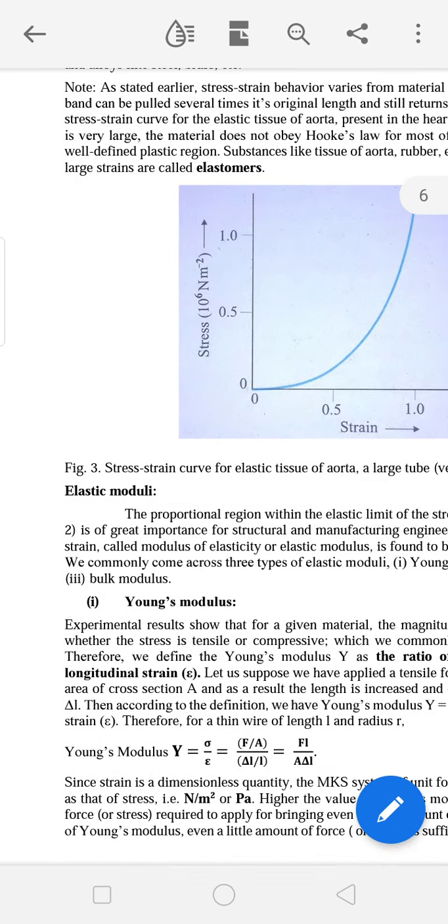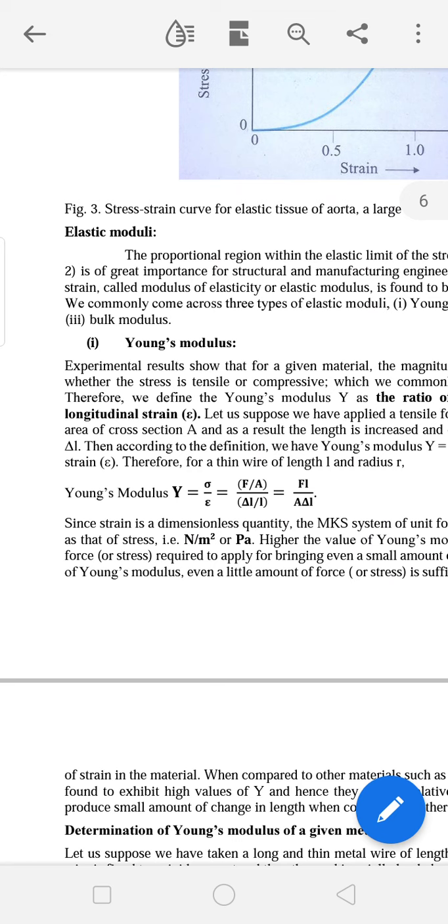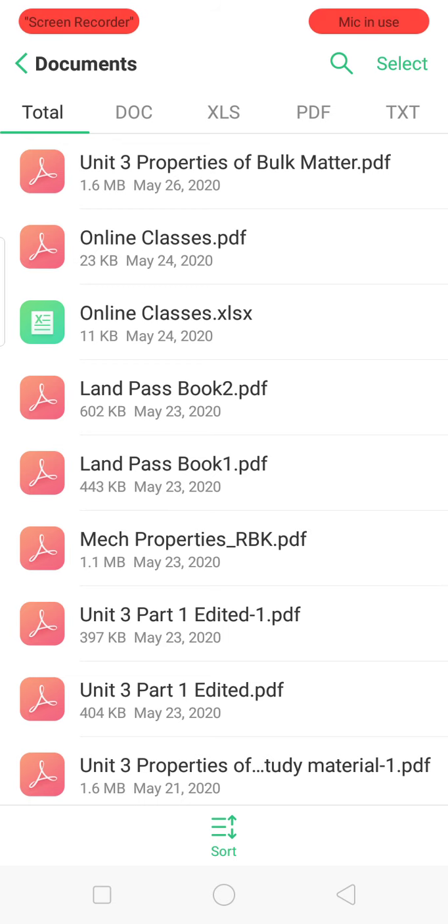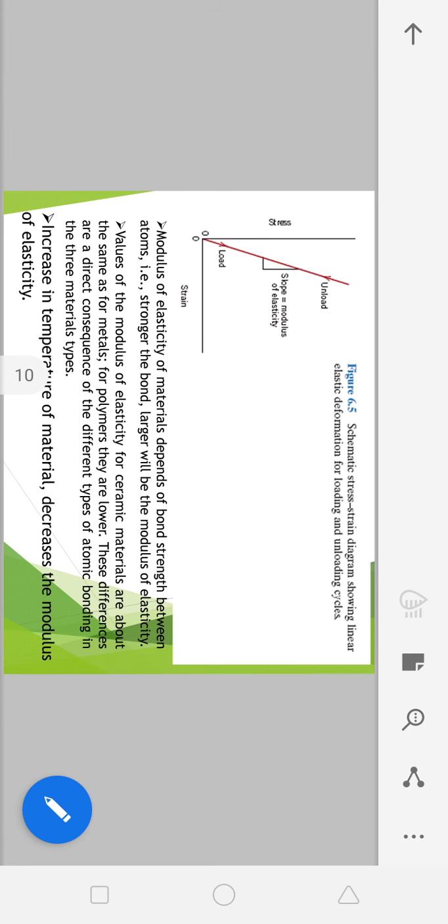And then coming to the elastic modulus, as we have already discussed, if you plot a graph between stress and strain in the elastic limit, with strain on the x-axis and stress on the y-axis, you will get a straight line passing through the origin as Hooke's law is satisfied.